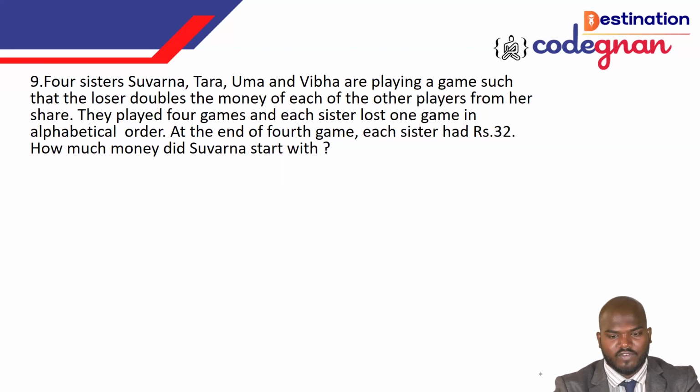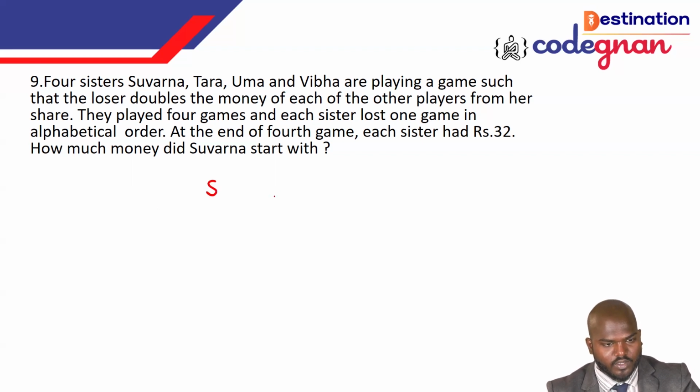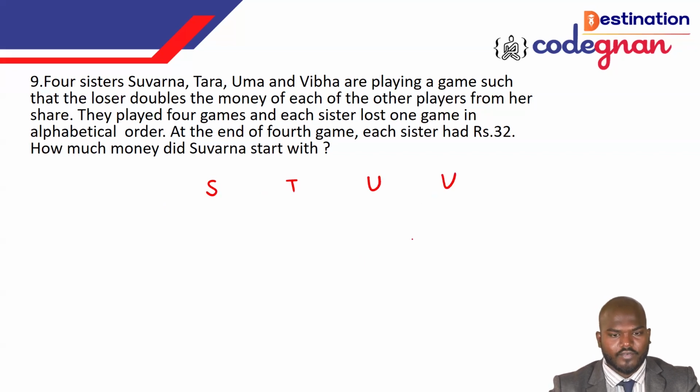This is a very tedious question, because you need to make a table here. So I'm taking the values: Suvarna, Tara, Uma and Vibha. The 4 sisters are playing a game such that the loser doubles the money of each of the other players from her share. They played 4 games.